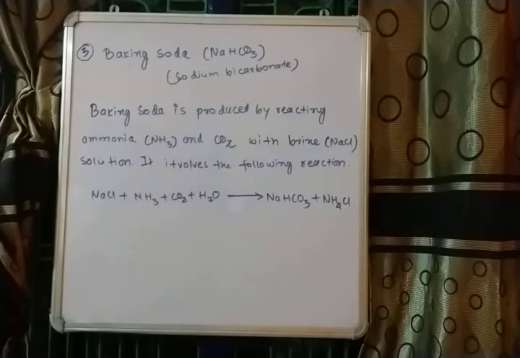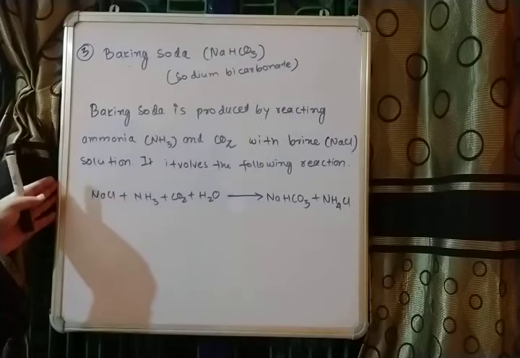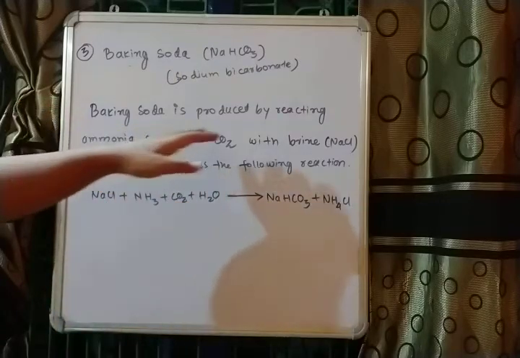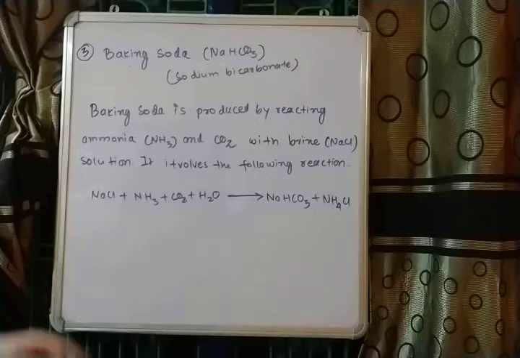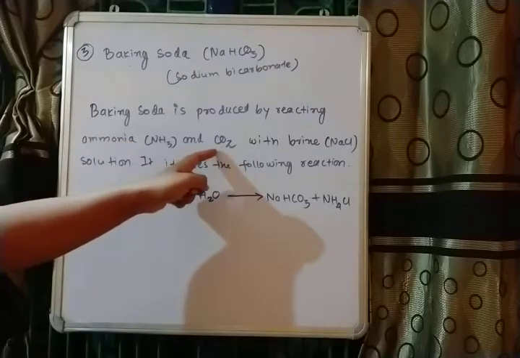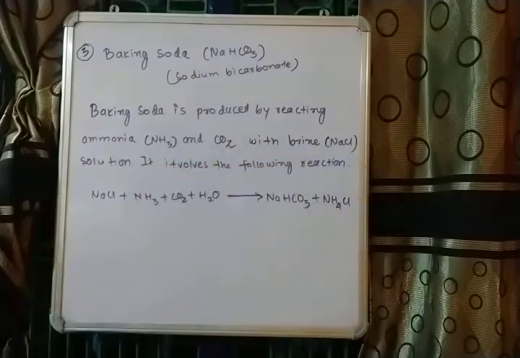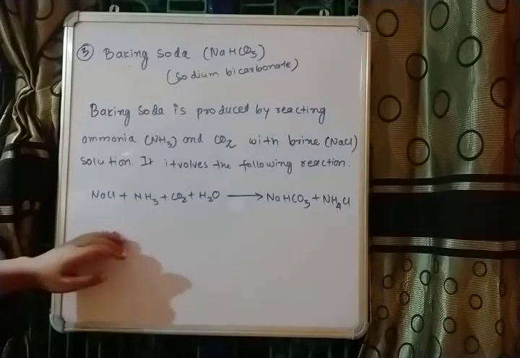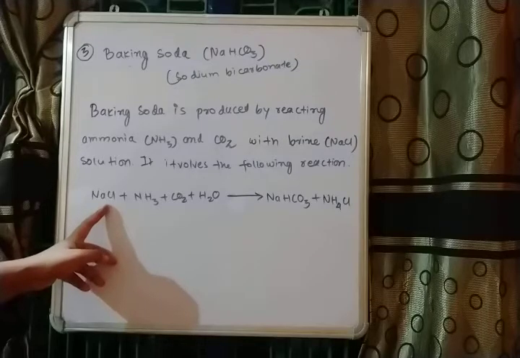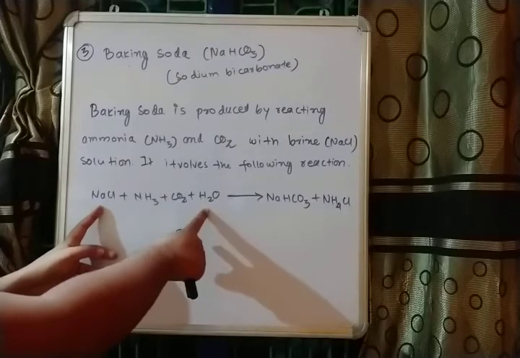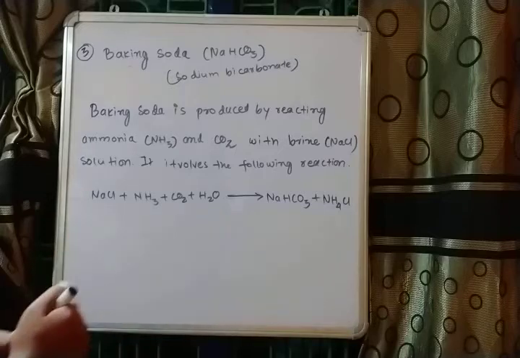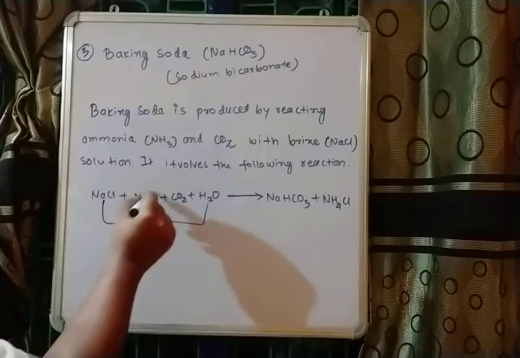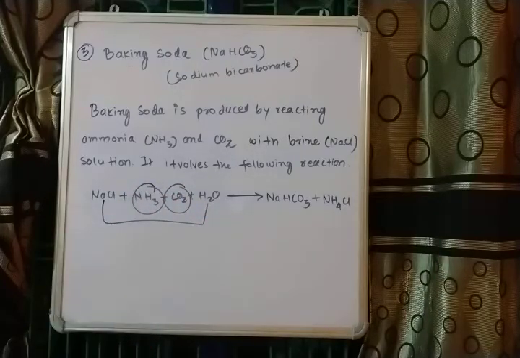This is the process involved in the preparation of baking soda. Baking soda is produced by reacting ammonia and carbon dioxide with brine solution. It involves the following reaction. We have sodium chloride in water, which is essentially brine solution, and through this brine solution we have to pass ammonia and carbon dioxide gas.